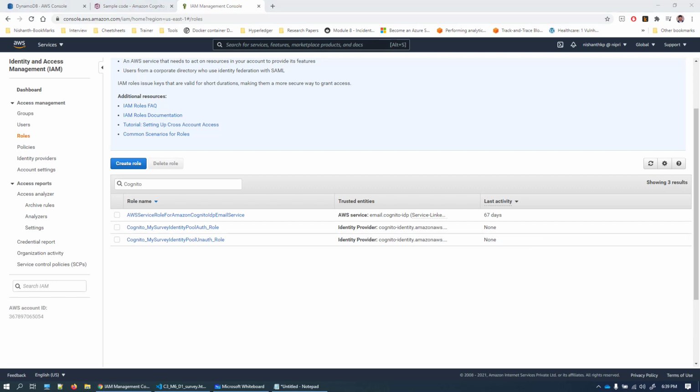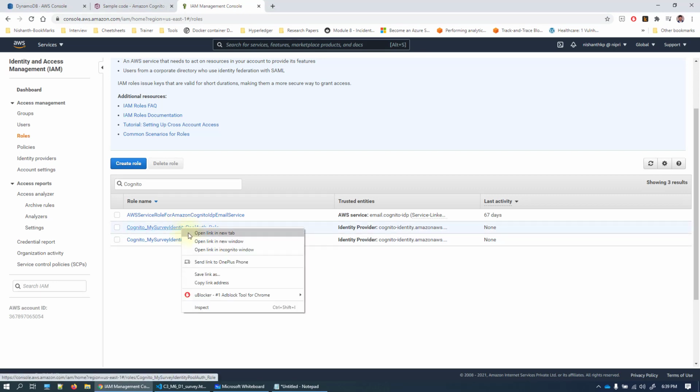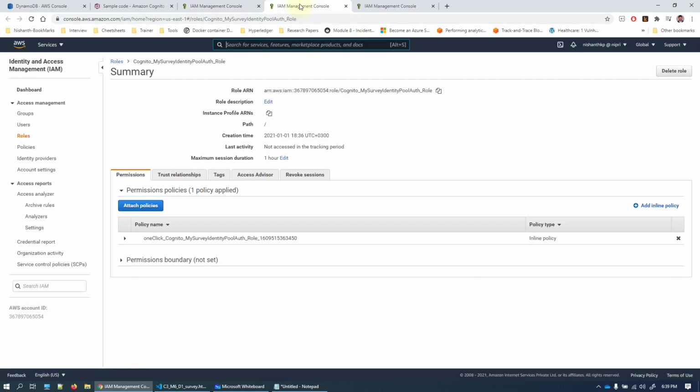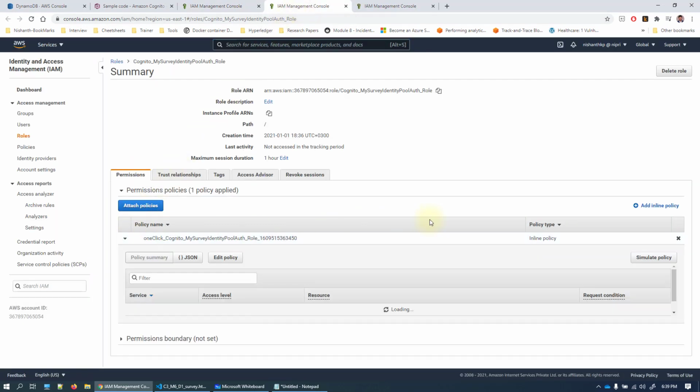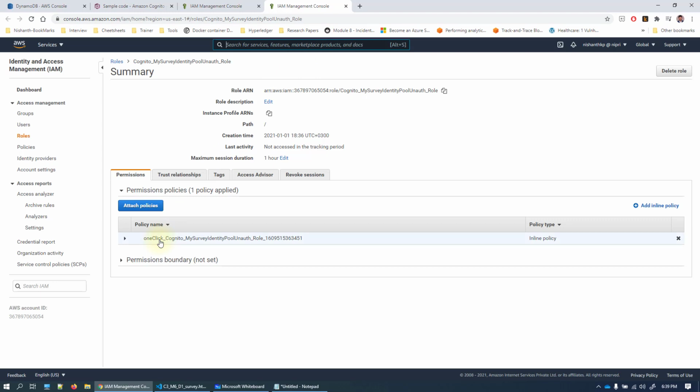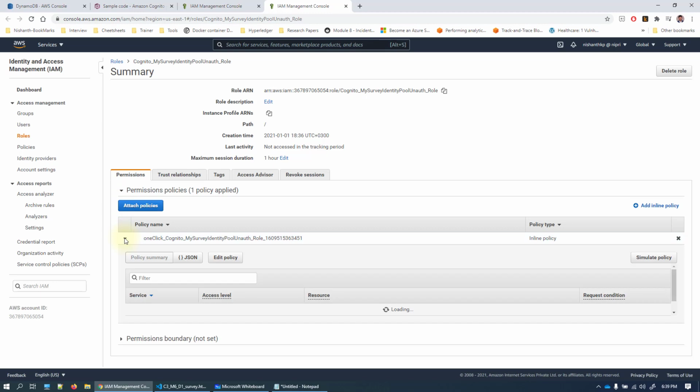Let us go ahead and see how both of them look like. Open them in a new link. In case you want your application to be authenticated, you will be using this role, my survey identity pool authentication role. As my current application is not going to have any authentication, I'm not going to use this. I'm only going to use the pool unauthentication role, and you can observe the name here very clearly.